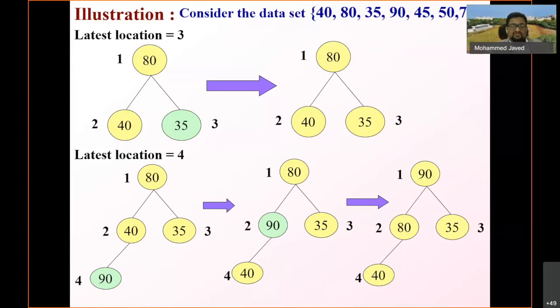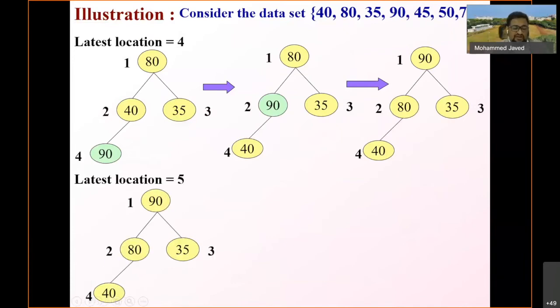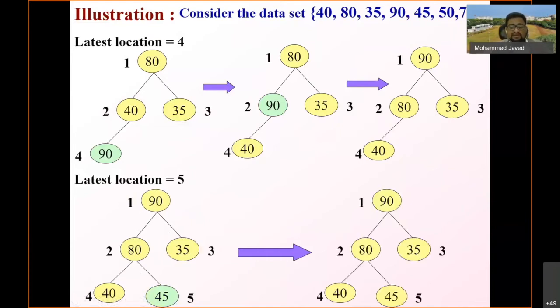So now the next latest location would be 5. The 5th position is the element number 45, and 45 has to be inserted as a right child of 80, right? So let us see that. Latest location number 5, and I'm inserting the element 45 in the 5th position. Let me check whether the property of heap is satisfied or not. Yes, here it is satisfied. There is no swapping required because 45 is less than 80, the root. So the heap is now a perfect heap.